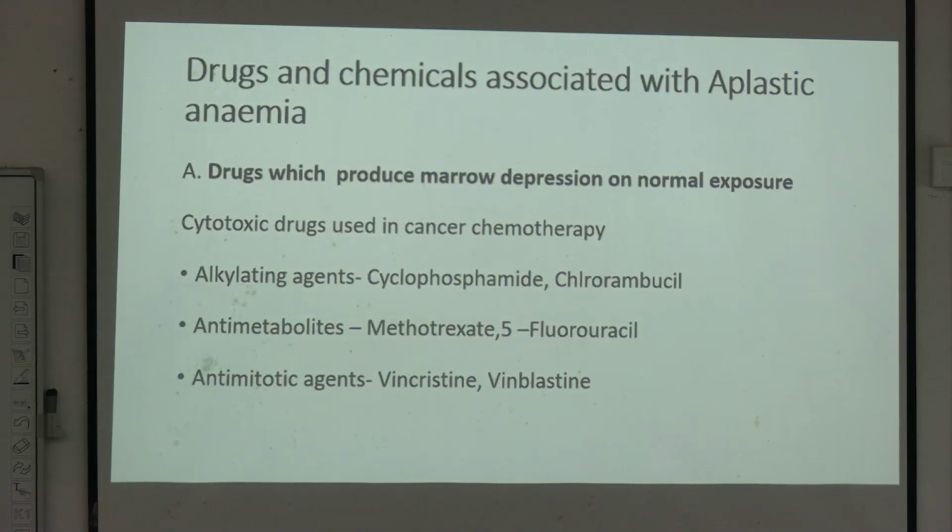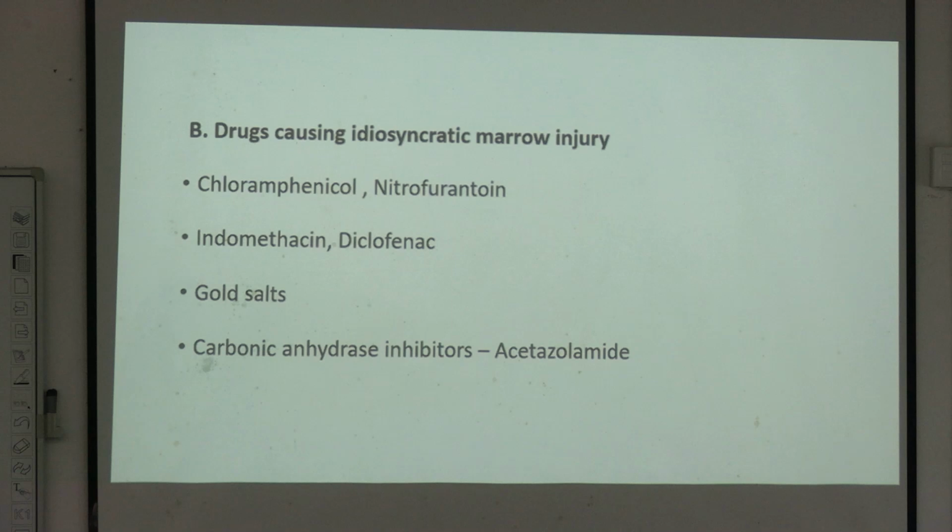Now there are some drugs which cause aplastic anemia. Cytotoxic drugs used in cancer chemotherapy: cyclophosphamide, chlorambucil, methotrexate, 5-fluorouracil, vincristine, vinblastine. Then drugs causing idiosyncratic marrow injury: chloramphenicol, nitrofurantoin, indomethacin, diclofenac, gold salt, carbonic anhydrase inhibitors like acetazolamide. So these are the drugs causing aplastic anemia.